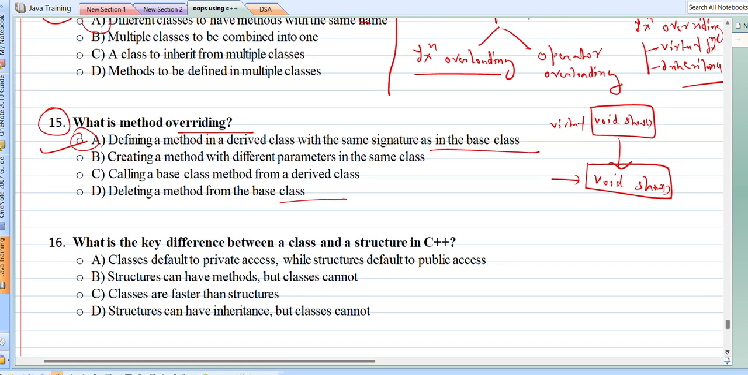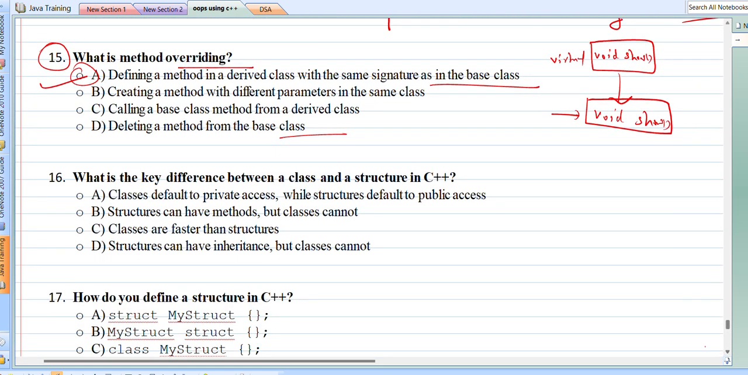Now let's come to the next question. What is the key difference between a class and a structure in C++? Okay, so if I talk about the structures in C and C++, the C language structures can only have the data members, but in C++, structures can have both variables and methods, constructors, destructors, everything they can have, like class.